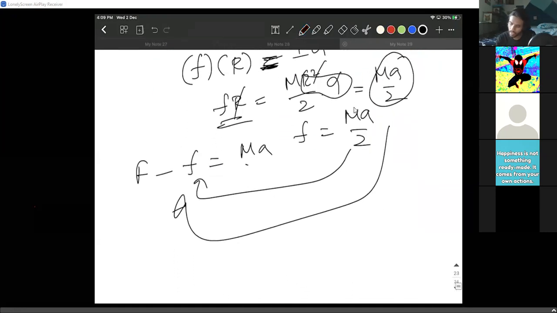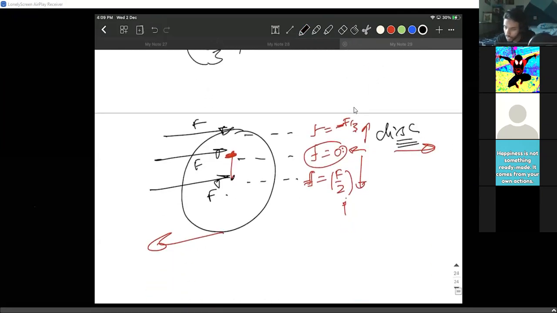Let me look at it. So this is 2F, F minus F. So F equals 3F. No, it is coming as F by 3, sir. F by 3. It is coming as F by 3. So I'm sorry. Guys, don't worry.